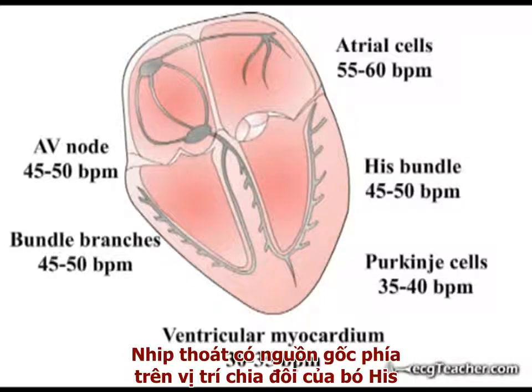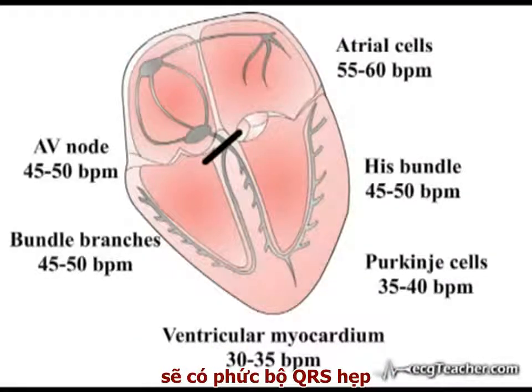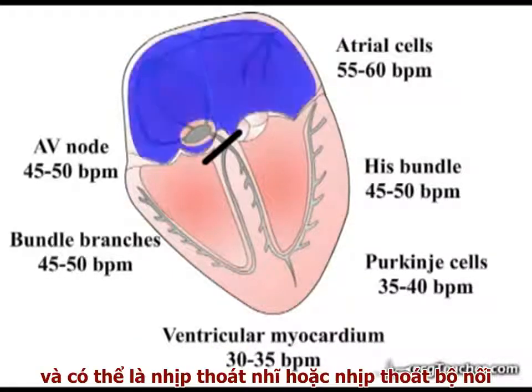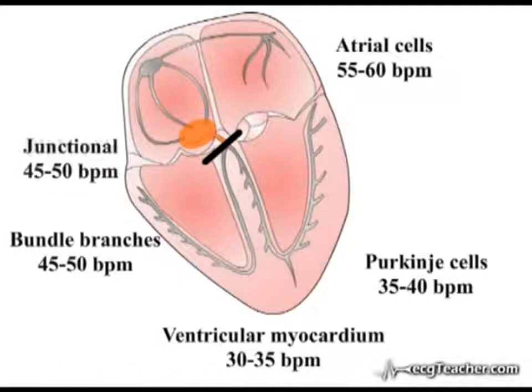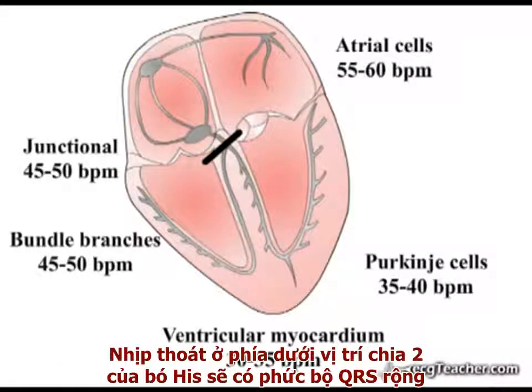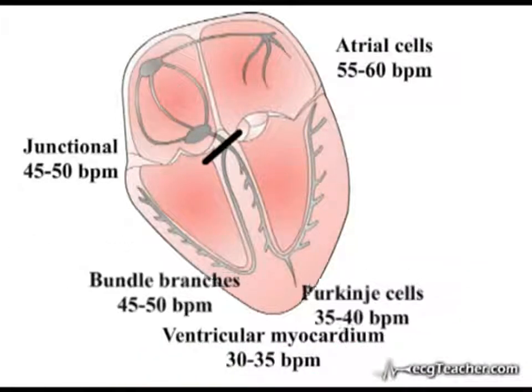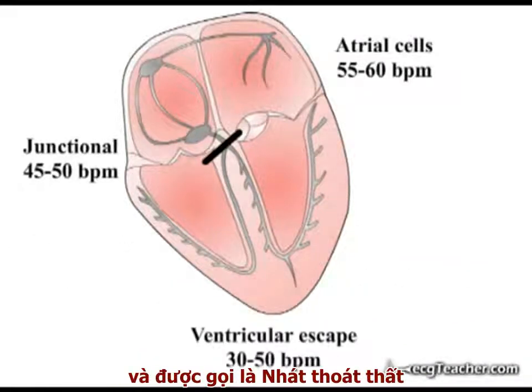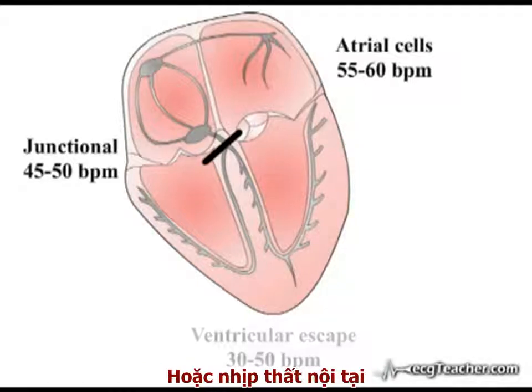Escape rhythms arising above the bifurcation of the bundle of His will be narrow complex and may be atrial or junctional. An escape rhythm arising below the bifurcation of the bundle of His is broad complex and is termed a ventricular escape or idioventricular rhythm.